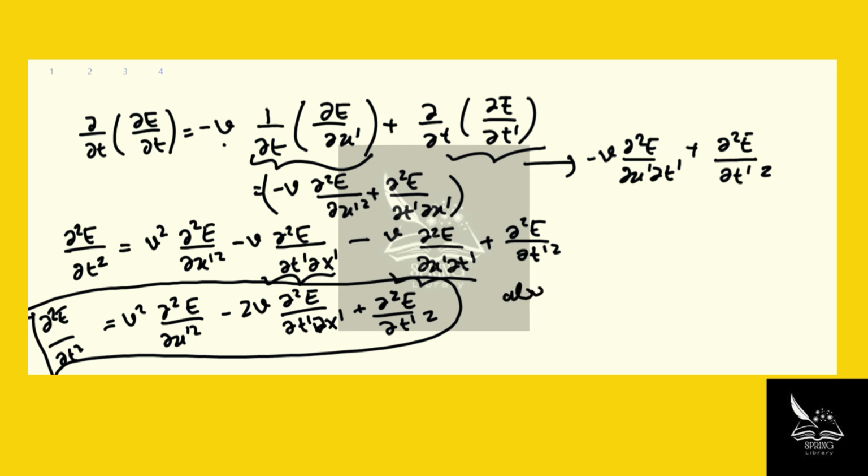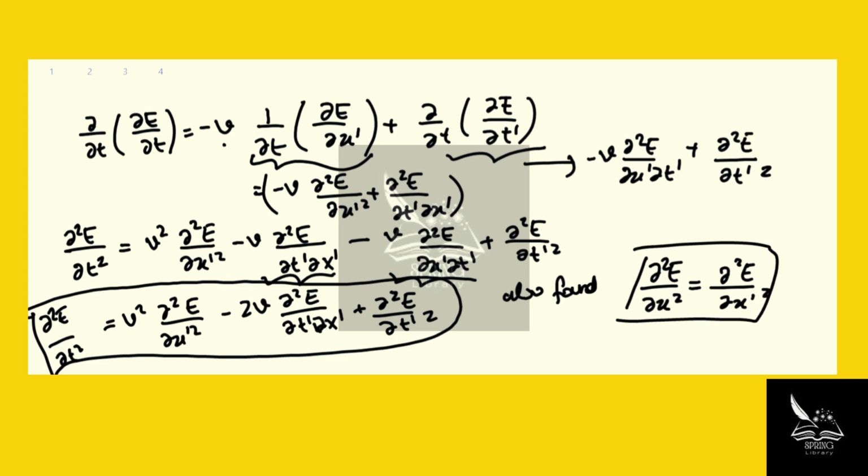An important equation here that we're going to need to plug into the wave equation. Remember, we had also found that the x part was not that problematic. The second derivative with respect to x of the field equals the second derivative with respect to x prime squared. Now we're going to basically take these two equations and put them back in the wave equation.